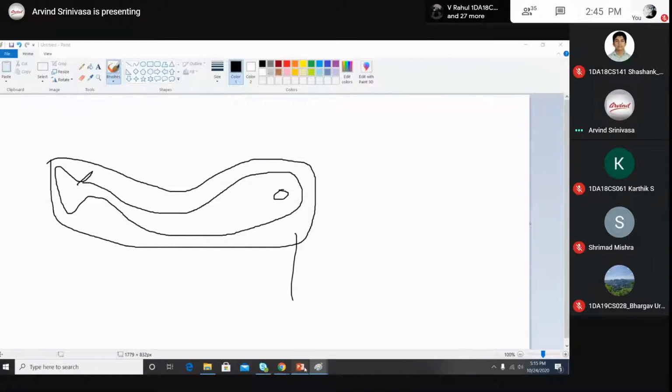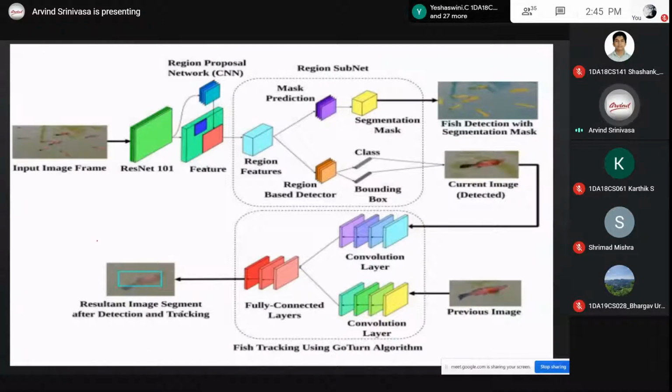So what we did is we came up with our own pipeline. We used the existing Mask RCNN, an instance segmentation algorithm, which uses ResNet 101 as a backbone. I don't want to talk about all of this.